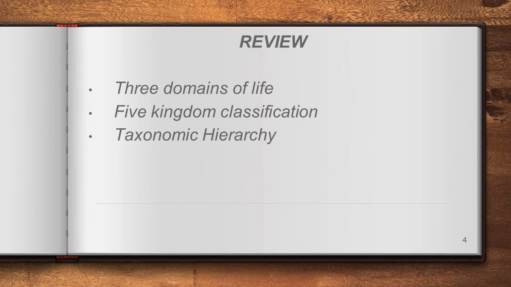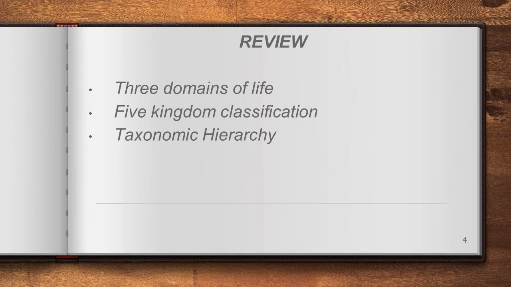As per this, the entire organisms of the earth are classified into three domains, that is archaea, bacteria and eukarya, right? Archaea means extremophiles, the organisms which live in extreme climatic conditions. The second one is bacteria, which includes cyanobacteria as well as other bacteria. And the third one is eukarya, which includes protista, fungi, plantae and animalia.